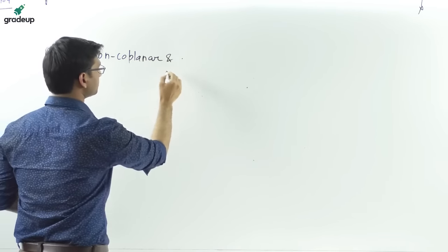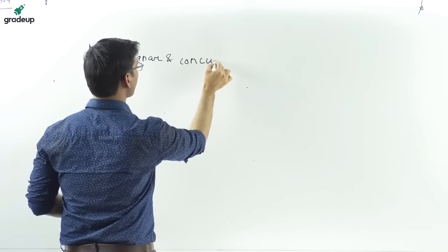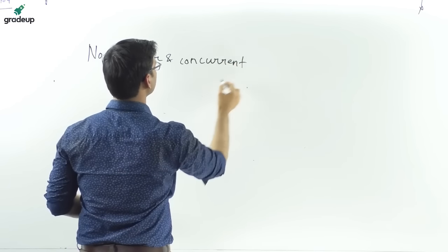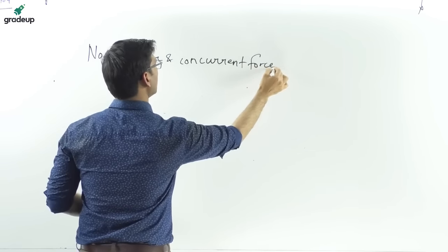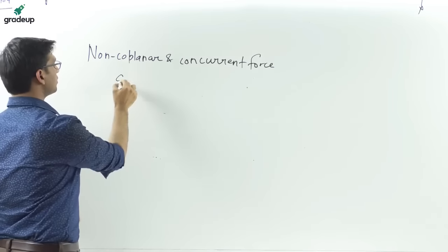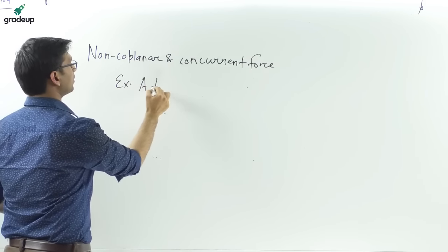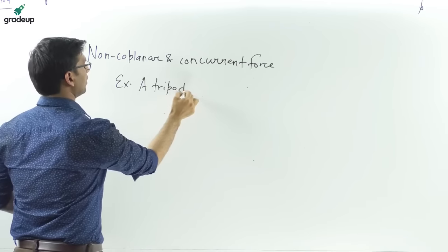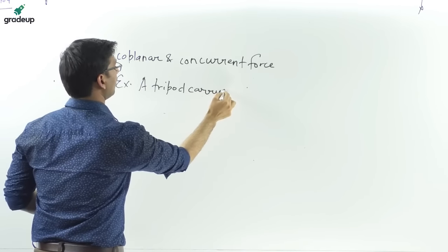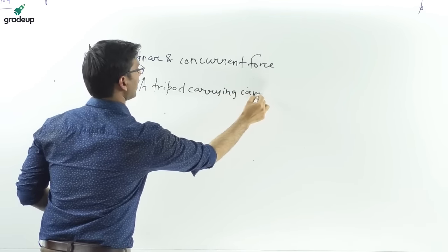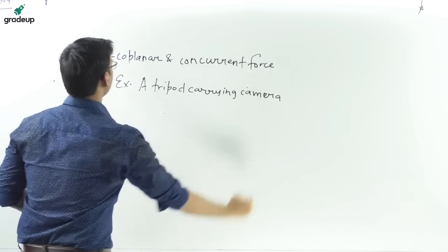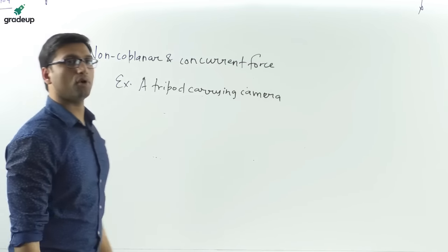What is an example of a non-coplanar and concurrent force? Example is a tripod carrying a camera. That is an example of a non-coplanar and concurrent force.